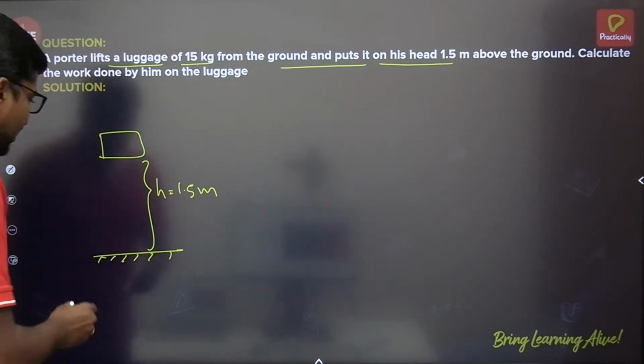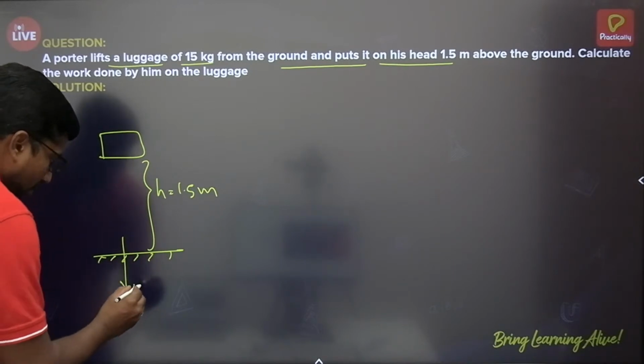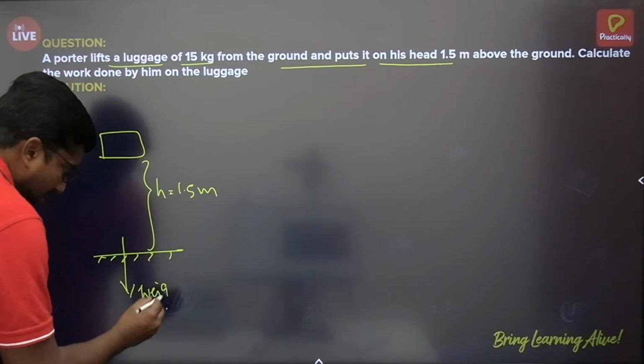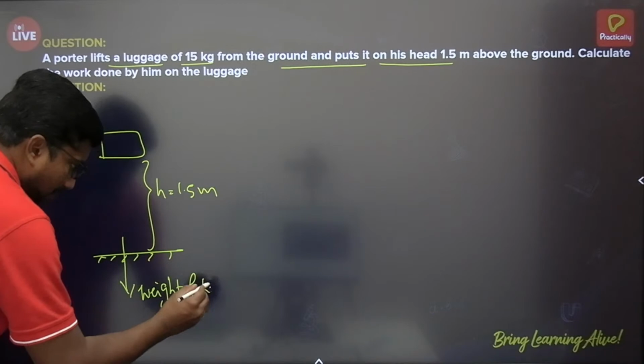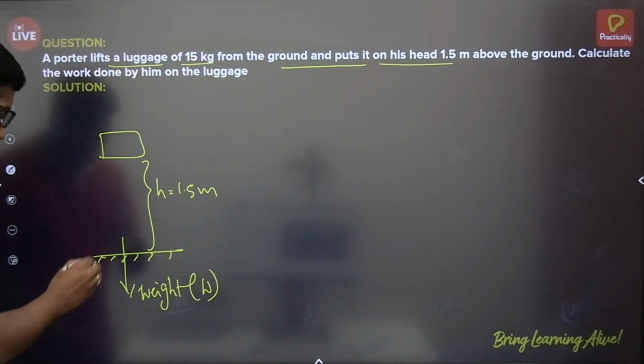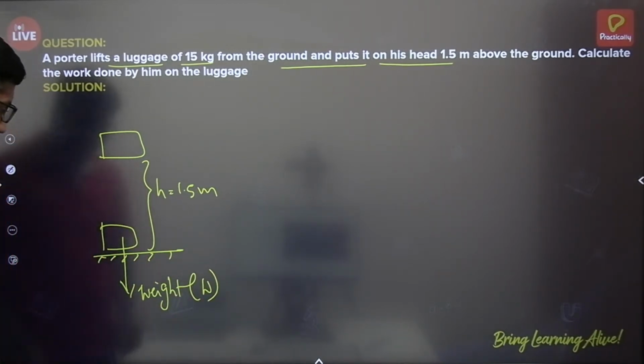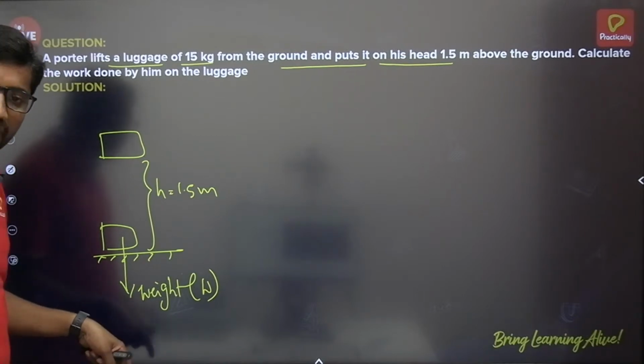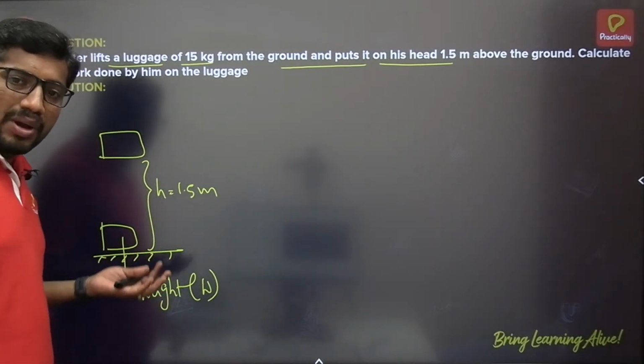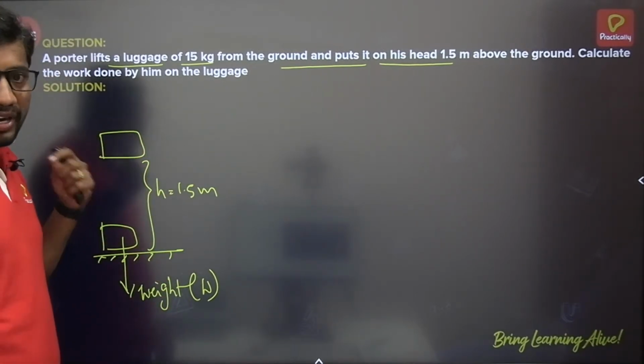So say if W is the weight of the body, weight W is acting downward. The same box here if I take, that will be acting downward. By applying that minimum amount of force, he can lift the body.